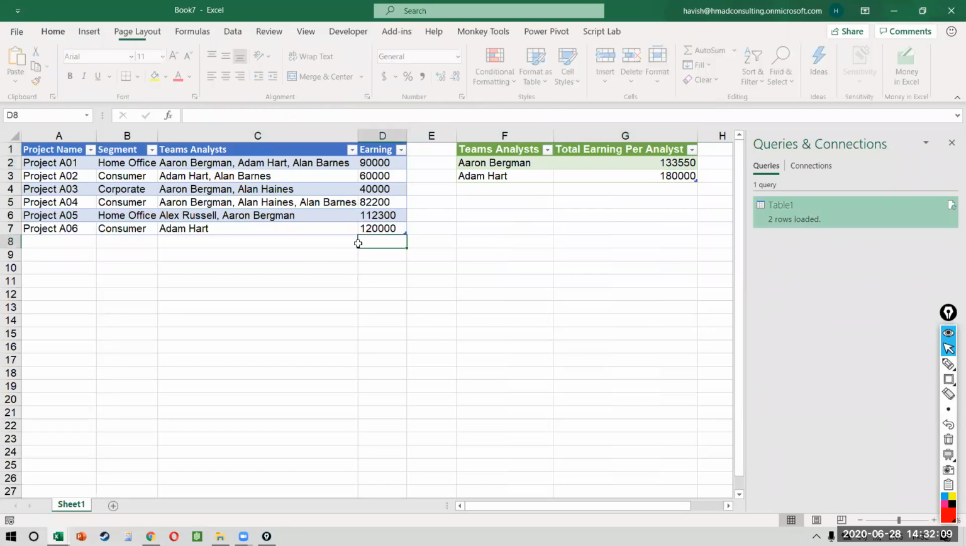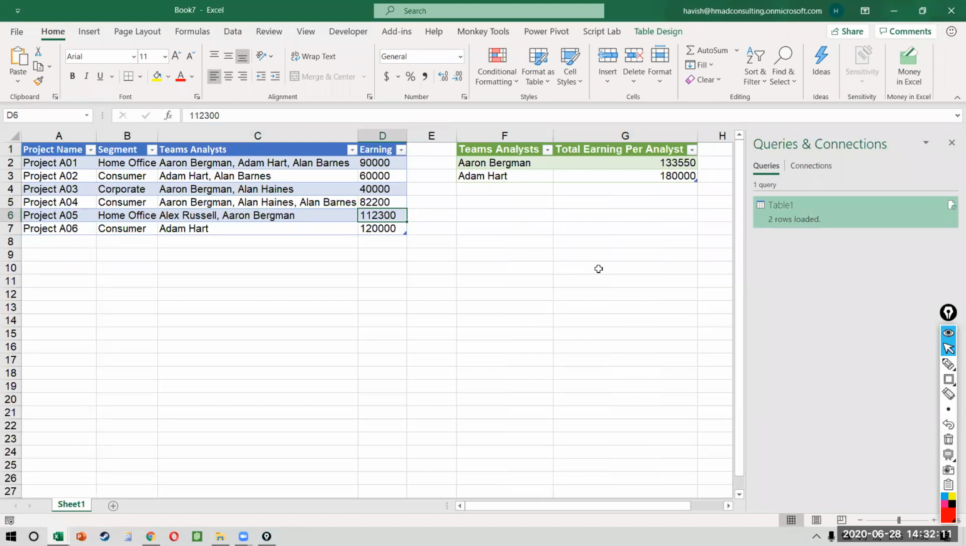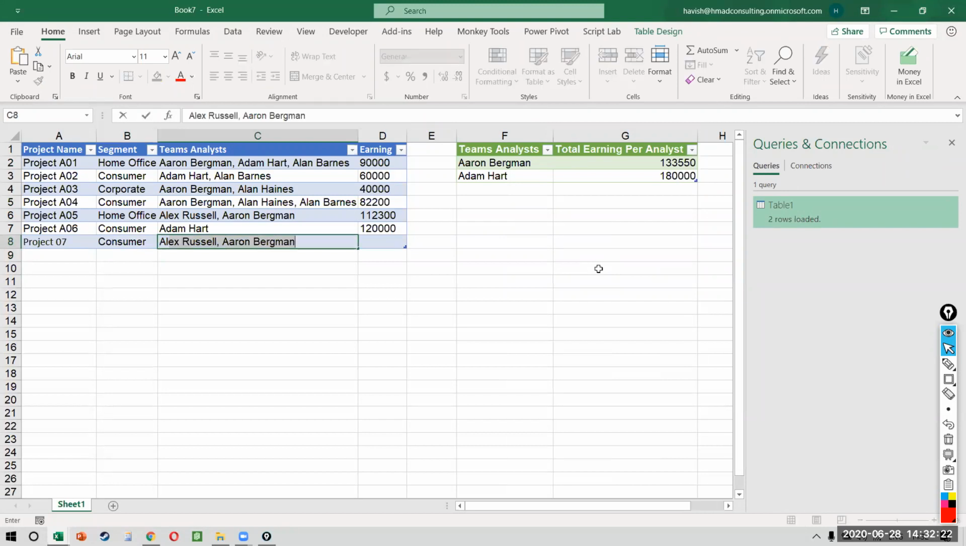For example, right now, Aaron and Adam are number 1 and number 2. Let's say there was another project called Project 07, which is in the consumer segment. And who all are working on it? There is Alan, who's working on it, along with Alan Barnes, right? And this project was, let's say, 20 and 40, 60.